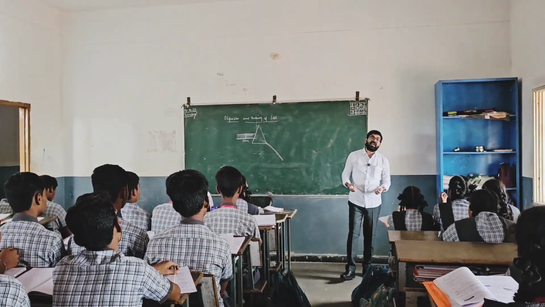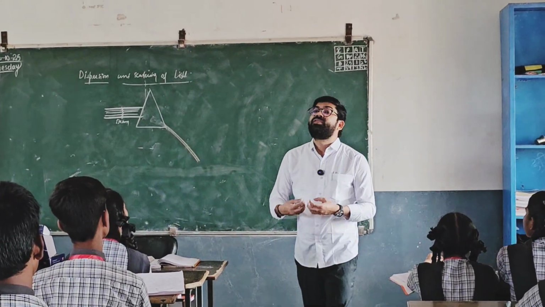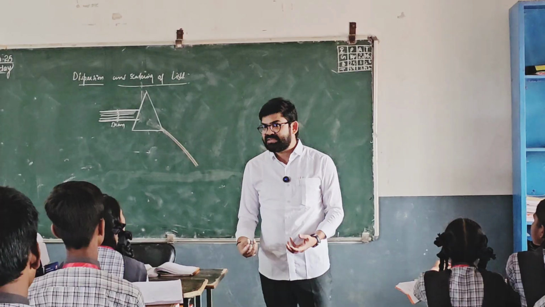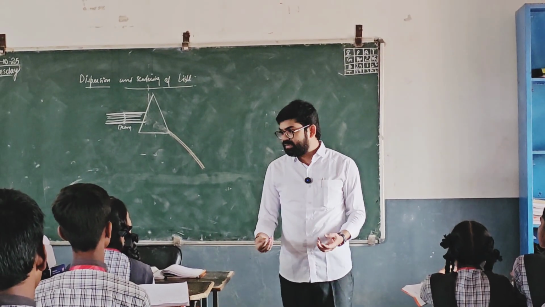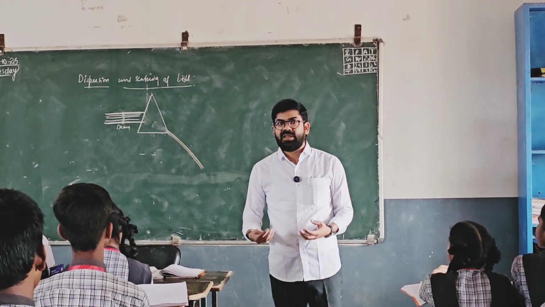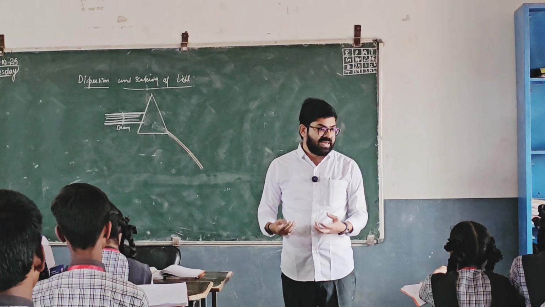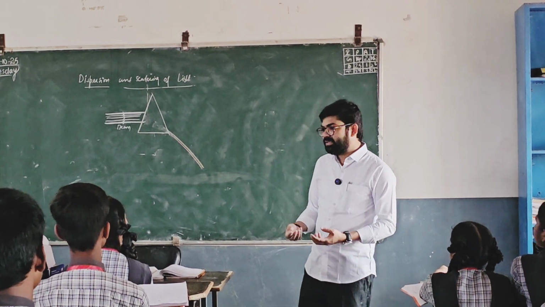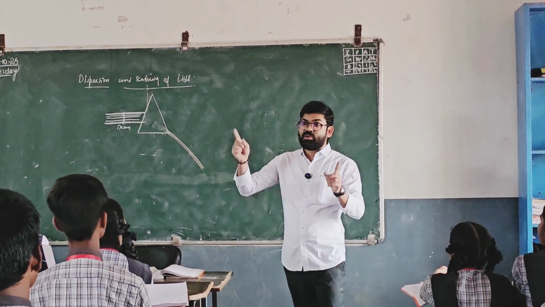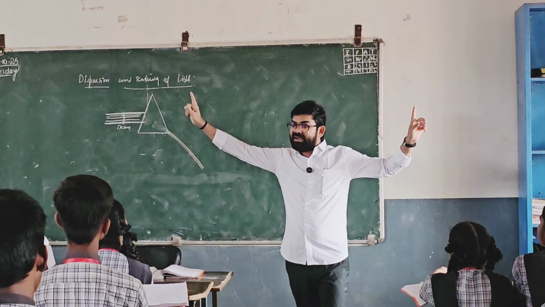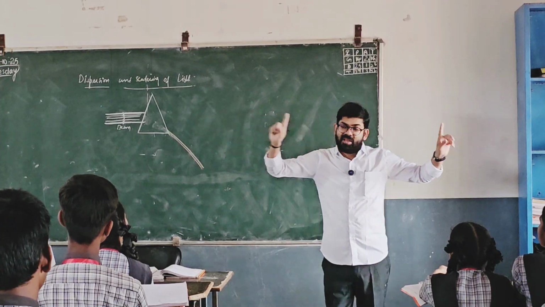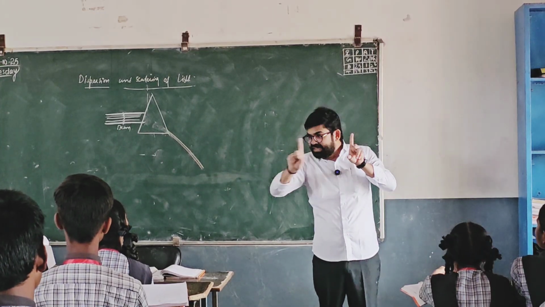Similarly, the white light consists of different colors, that is 7 colors, which is called VIBGYOR. Violet, indigo, blue, green, yellow, orange, red. Remember the 2 heroes, violet and red. Now why are we putting this in this sequence?